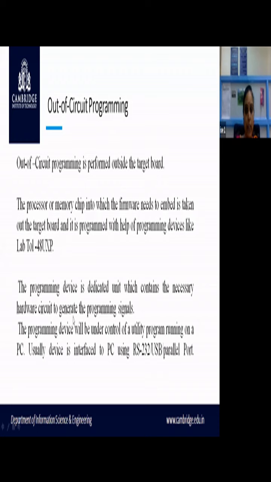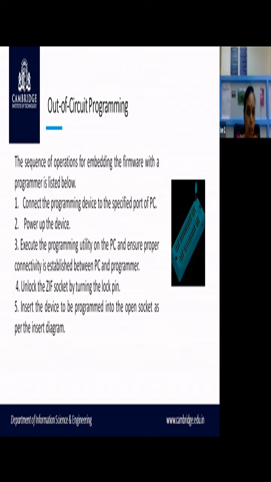The device will be interfaced to your PC, and from the PC, whatever firmware is ready will be transferred to that particular device or chip which you have taken out from the board. Once that chip is loaded with the firmware, it will be inserted back into the board. Now we'll see the sequence of operations. The sequence of operations for embedding this firmware with a programmer is listed below. How exactly is that going to be done?